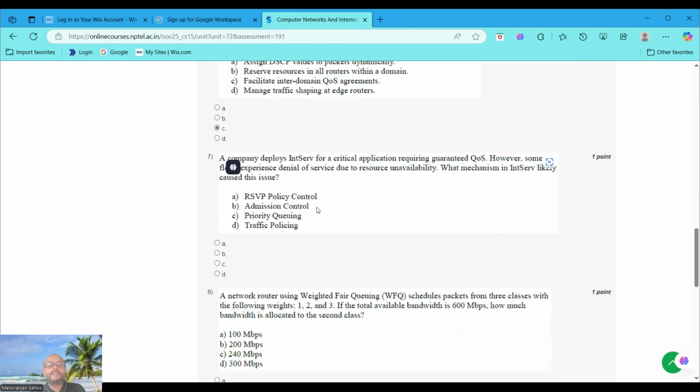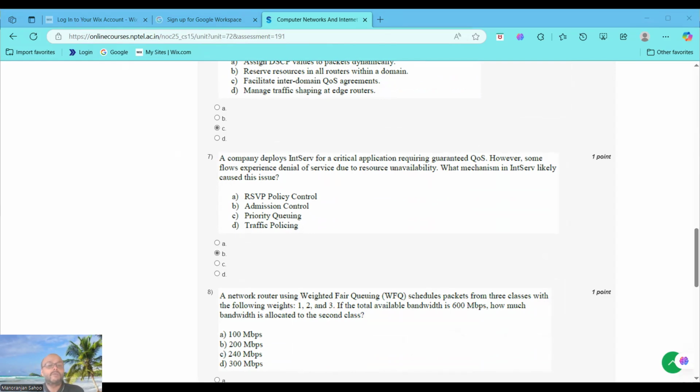A company deploys IntServ for critical applications requiring guaranteed quality of service. However, some flows experience denial of service due to resource unavailability. What is the mechanism responsible? We choose option B, administrative control. The mechanism is administrative control, option B.